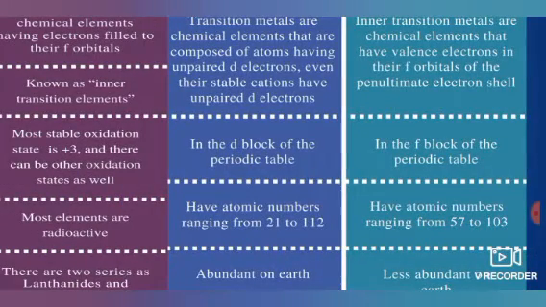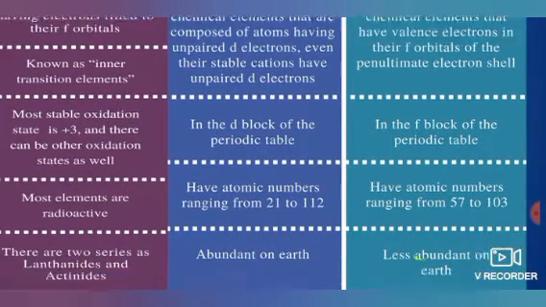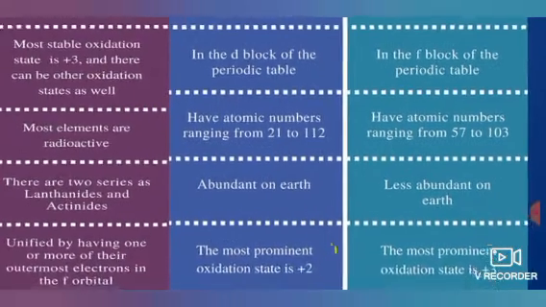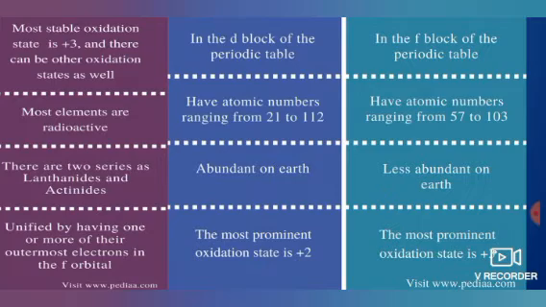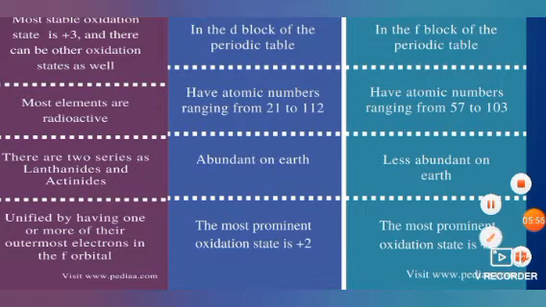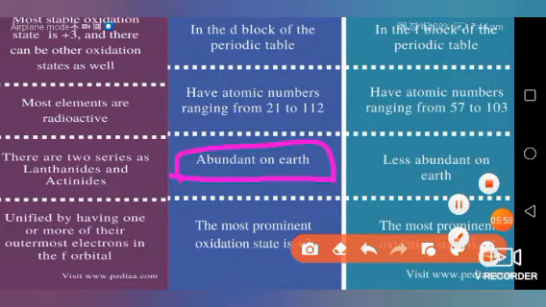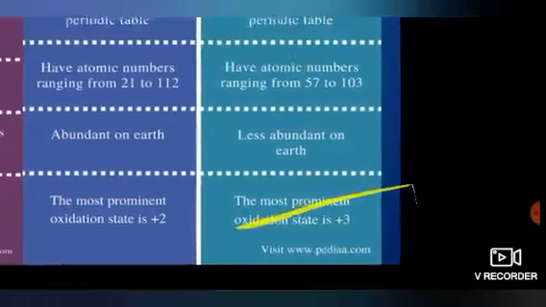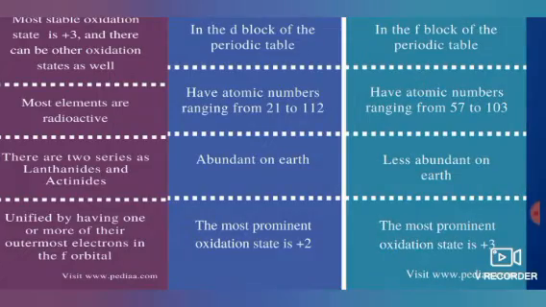Whereas transition is the d block of the periodic table, inner transition is called the f block of the periodic table. In d transition elements, atomic number ranges from 21 to 112, whereas in inner transition, atomic number ranges from 57 to 103. The transition elements are most abundant on the earth, whereas inner transition elements are less abundant on the earth. The most prominent oxidation state is +3, whereas in inner transition the most prominent oxidation state is +3.